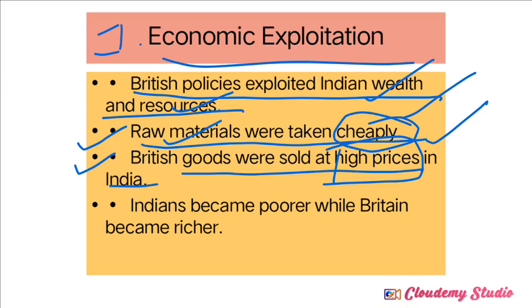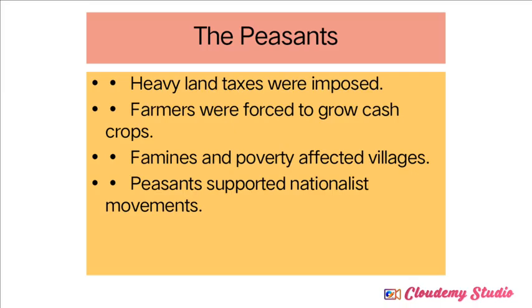Based on this policy, Indians became very poor. The economic condition of Indians decreased greatly in that time. Under economic exploitation, some sections of Indian society struggled a lot. First I mention the peasants. How did the peasants struggle under economic exploitation?